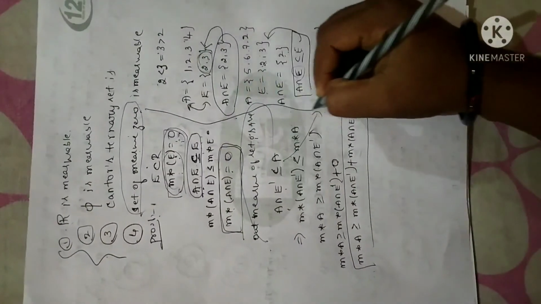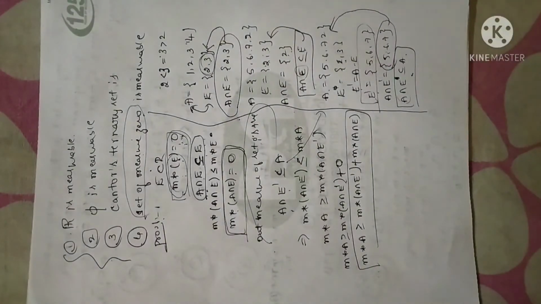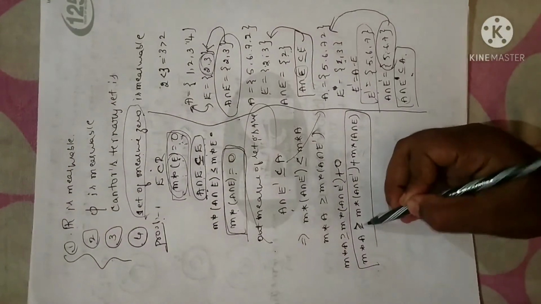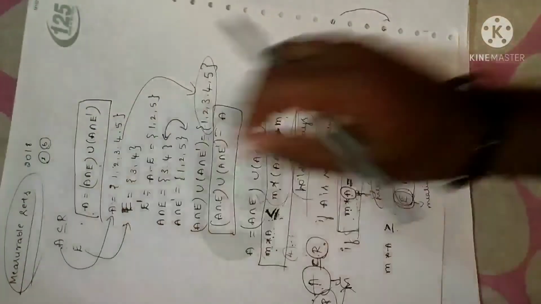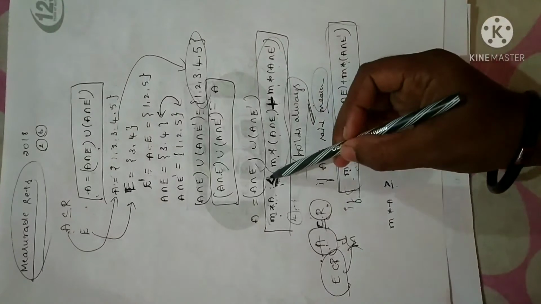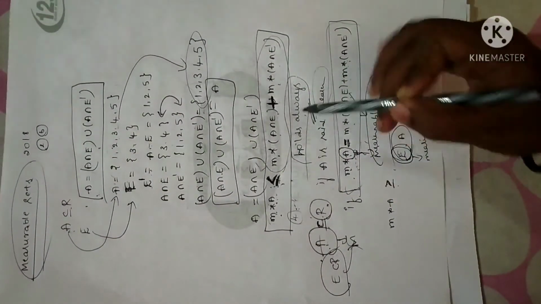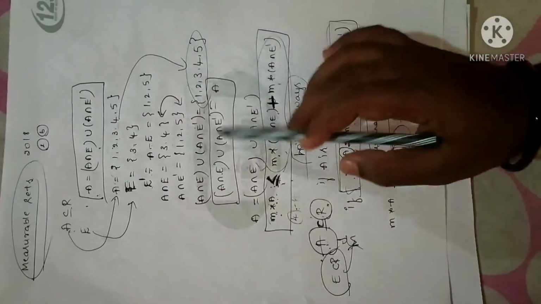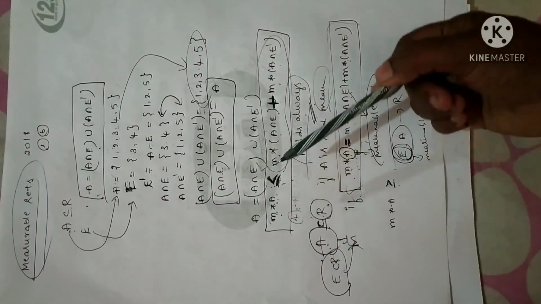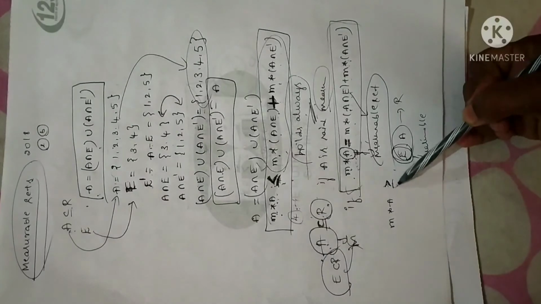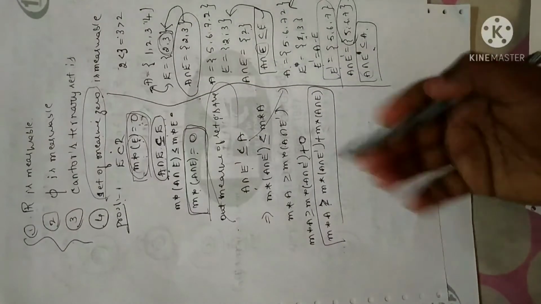Fine. At the beginning itself I told you, when we have to prove a given set is measurable, it is sufficient to prove the greater than inequality. We just revise the definition here. The less than or equal to inequality always holds. It is standard for all. I have just given a counter example. You can go through this. Now we have to prove only the greater than or equal to inequality. That is what I have proved here. See here, the greater than or equal to inequality holds good.